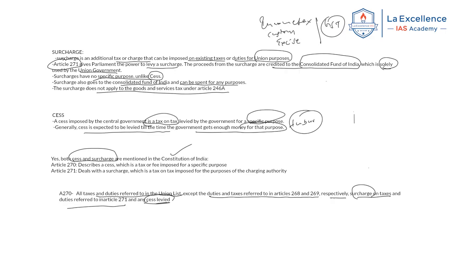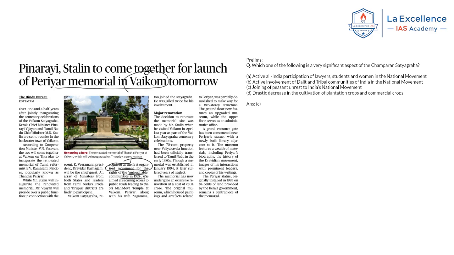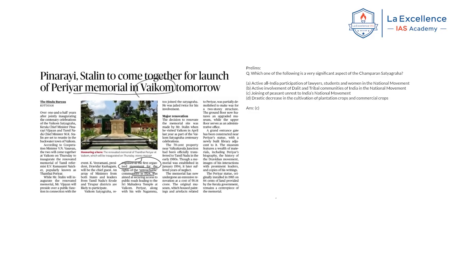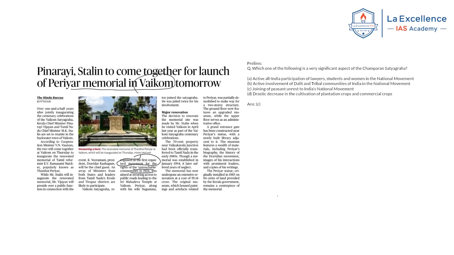Now, we will move to the next article. What is this article saying? This article is saying that Pinarayi Vijayan, that is the CM of Kerala, and CM Stalin, that is the CM of Tamil Nadu, will come together for the launch of the Periyar Memorial in Vaikom. Now, Vaikom is a place in Kerala. Earlier it was in the Travancore province of Kerala.